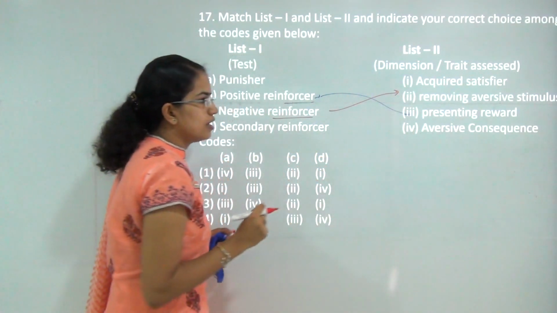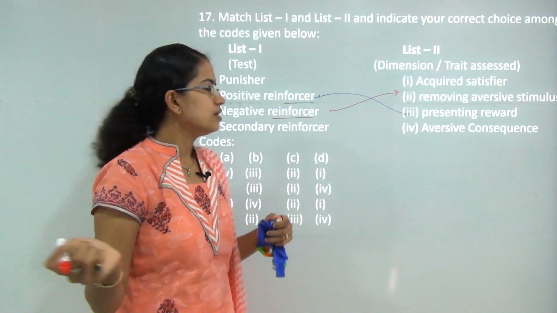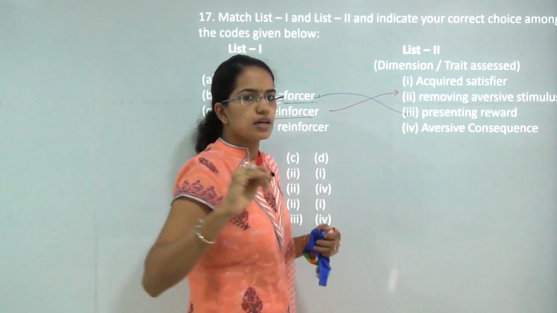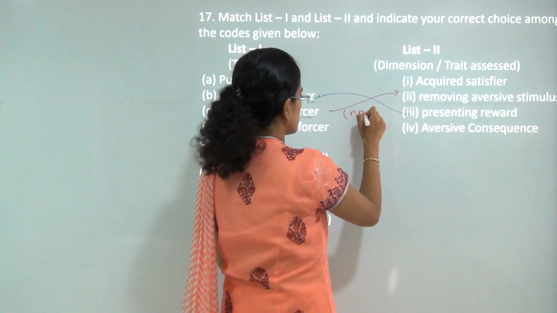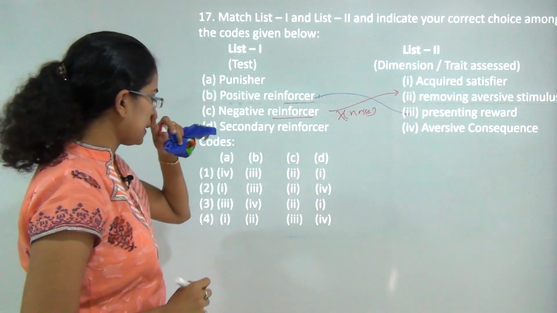For example, if I am taking a class right now and there is a lot of noise going on, as a part of negative reinforcer, what I would try to do is, the people who are making noise, I would try to cut down that noise, and that would be a negative reinforcer.